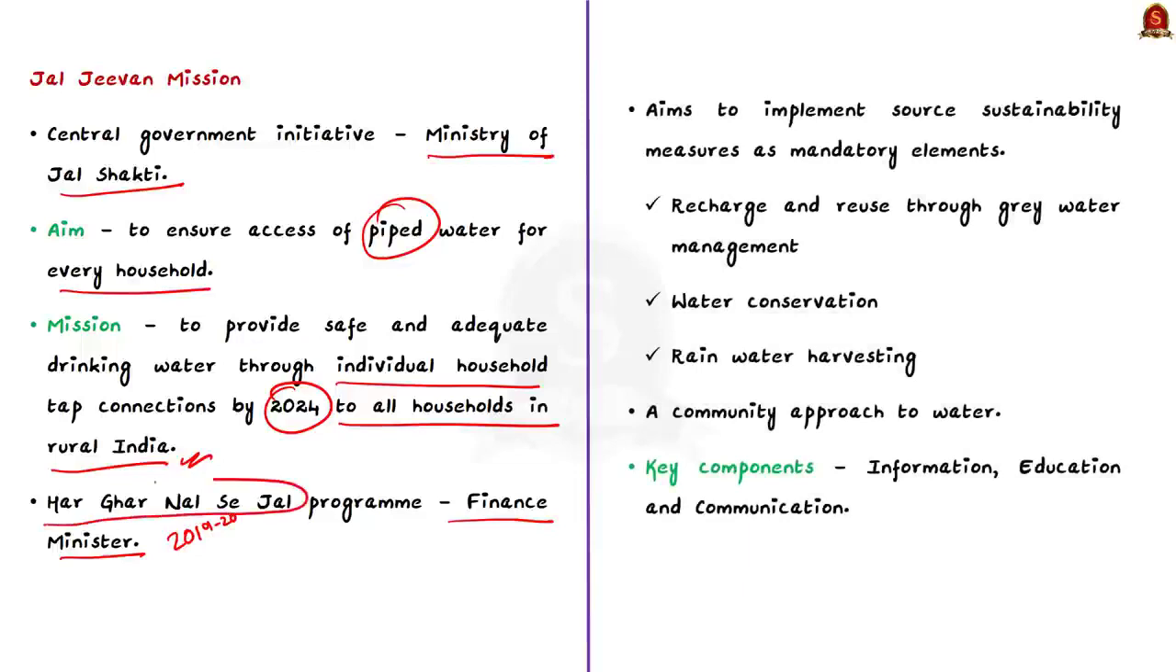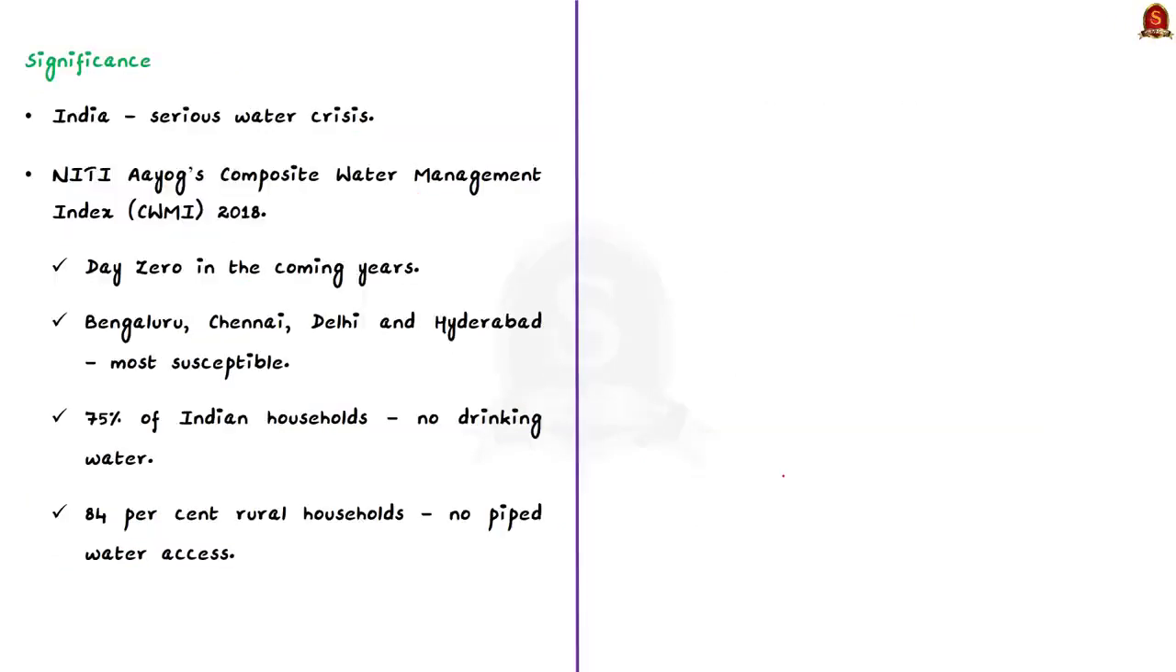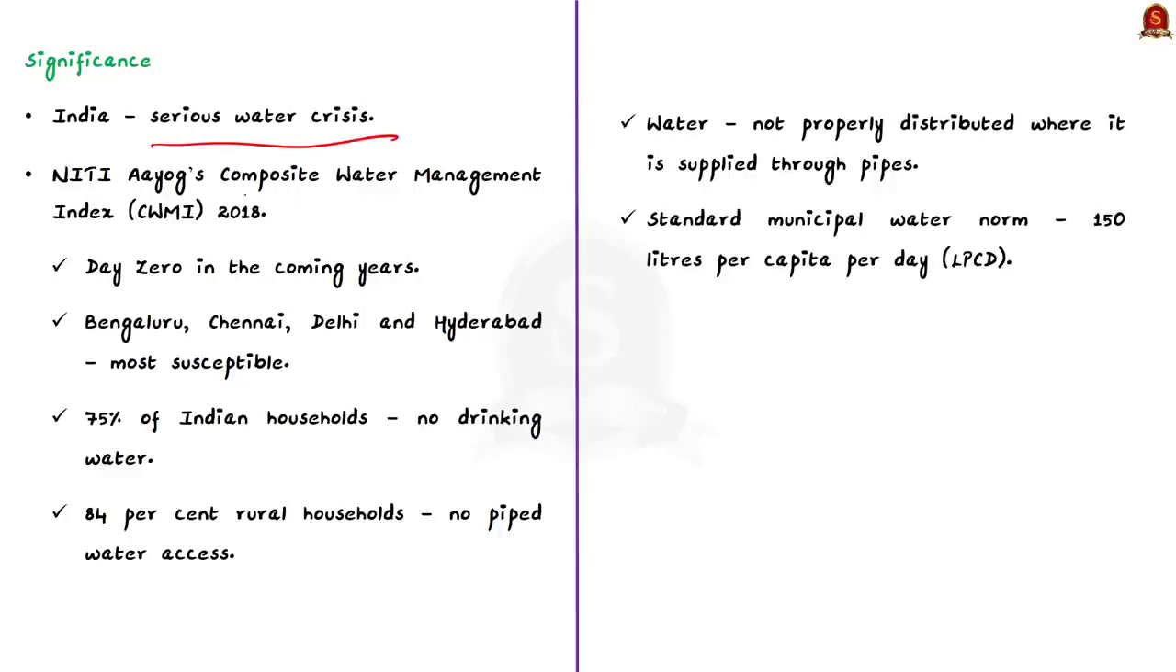The program aims to implement source sustainability measures as mandatory elements such as recharge and reuse through grey water management, water conservation and rainwater harvesting. The Jal Jeevan Mission will be based on a community approach to water and it will include extensive information, education and communication as a key component of the mission. See, you should know the significance of the scheme as well. As you know, India is already facing one of the most serious water crises. According to the Niti Aayog's Composite Water Management Index 2018, 21 Indian cities could face day zero in the coming years.